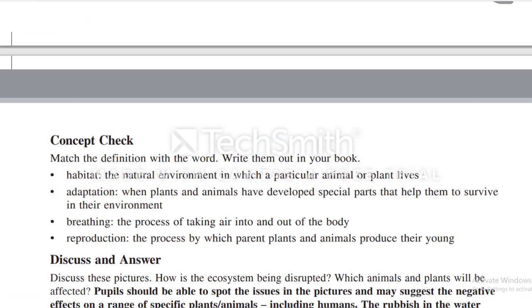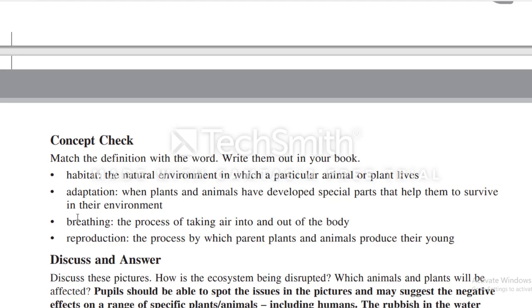The next concept check is at page number 30. At the top of page number 30, there is a concept check. Match the definition with the word. Write them out in your book.